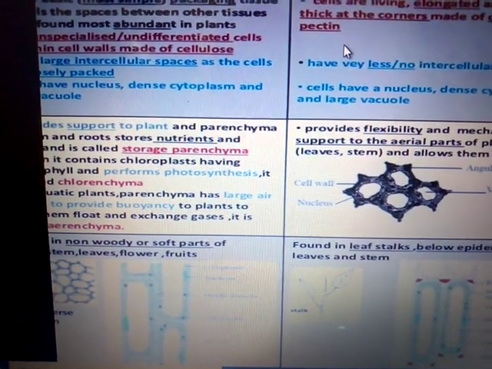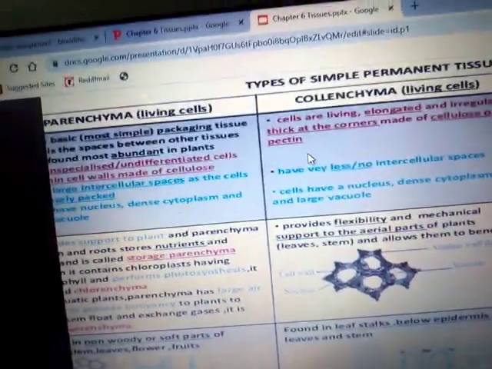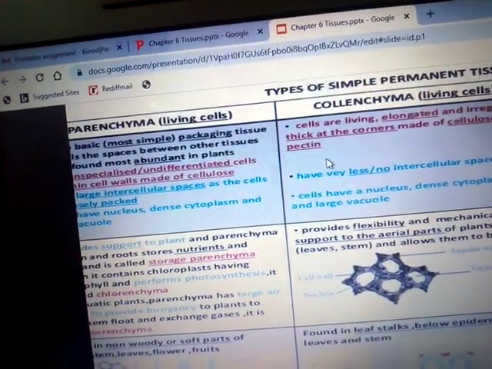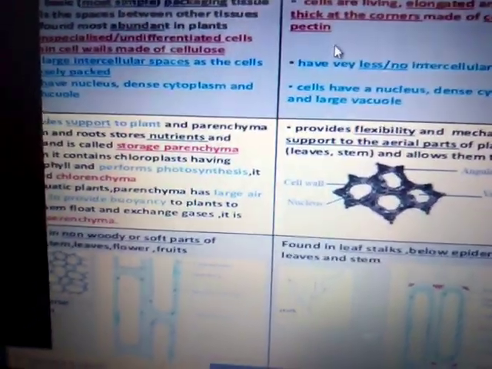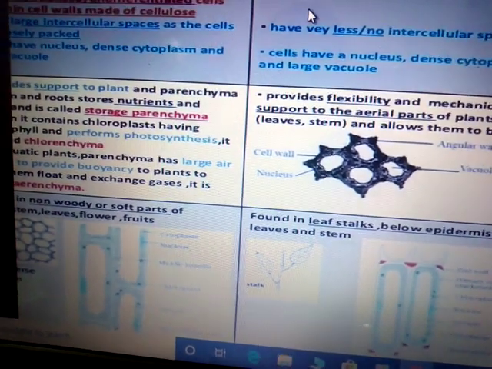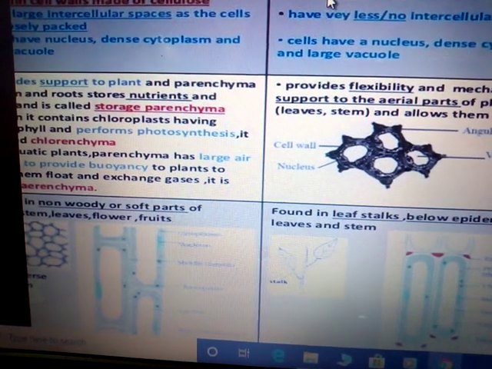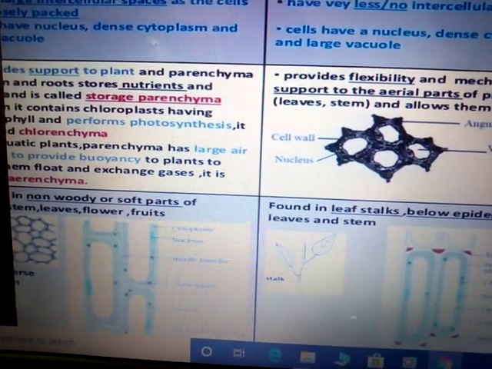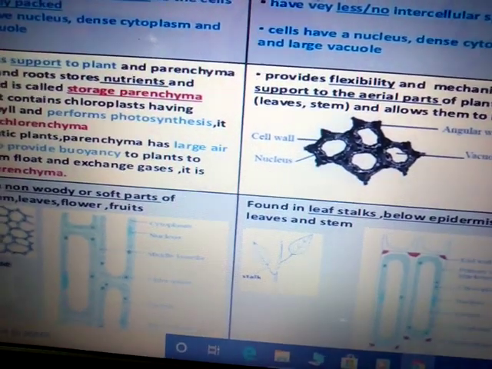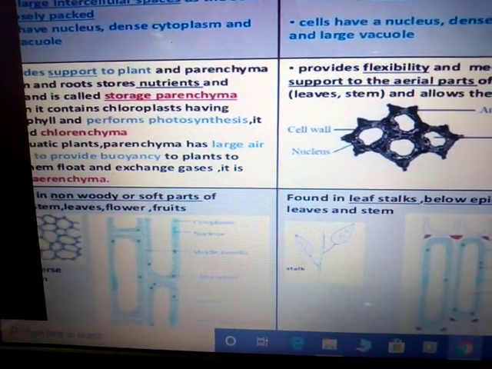Again, in parenchyma, the main function of parenchyma tissue is storage. Sometimes it contains chlorophyll, so it is known as chlorenchyma. And in aquatic plants, it contains air in it, so it is known as aerenchyma. This aerenchyma helps a plant to float or provide buoyancy in the water.